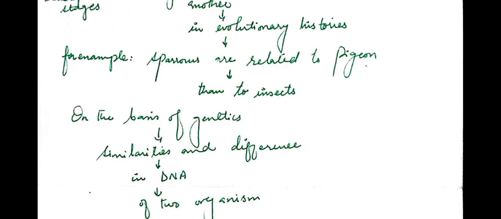Here is the example of the sparrow. Sparrows are more related to pigeons as compared to insects. The example gives us a very clear picture of the basis of classification, because with respect to structure and mode of movement, sparrows and pigeons are similar. Both belong to the same family of birds, so they have similar characteristics to some extent, which is the basic reason for their classification into the same group. Sparrow and pigeon both fall in the group of birds as compared to insects.